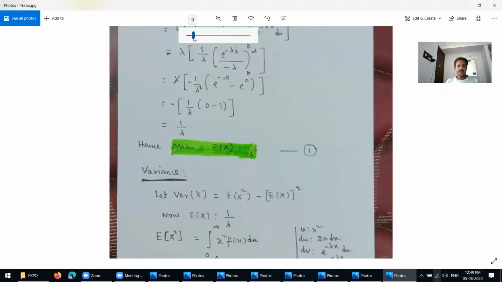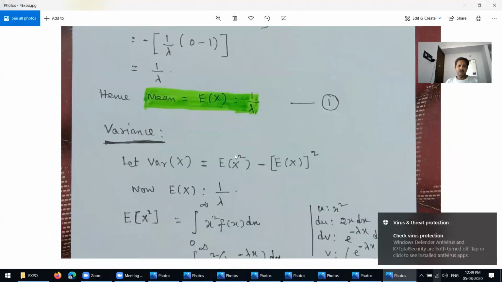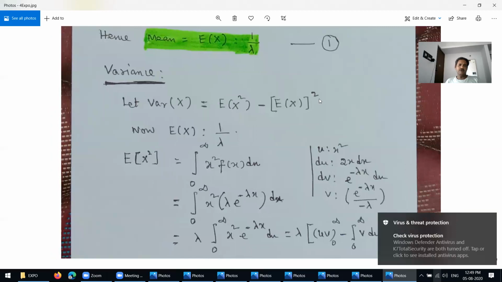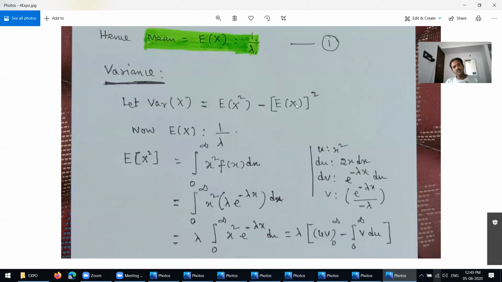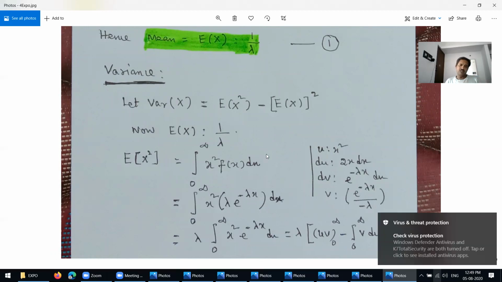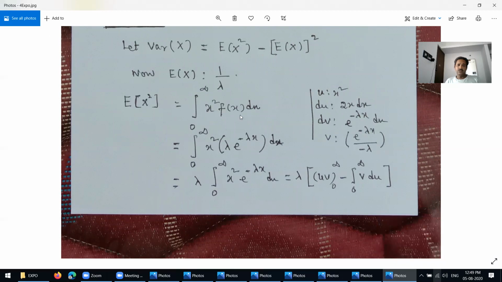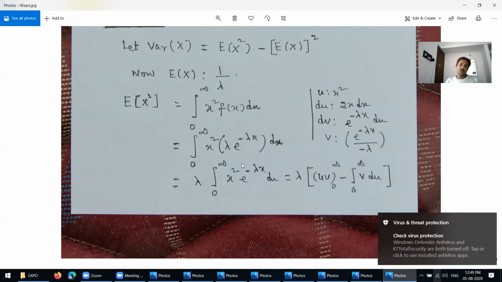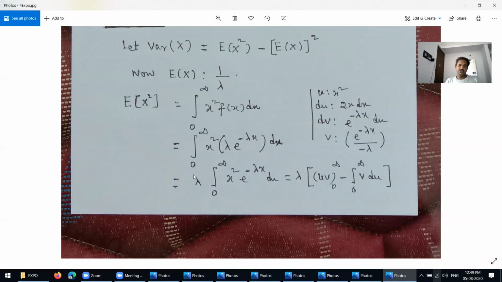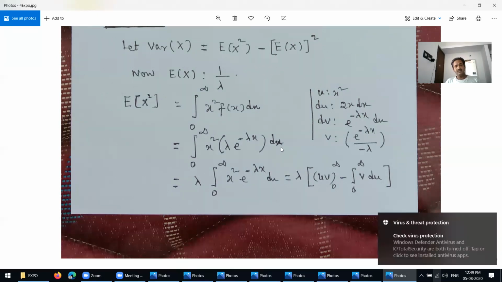See here now. The mean is nothing but this one. Next, the variance is equal to this formula. Already we know the value, expectation of x equals 1 over lambda. Next we have to find expectation of x squared. By the definition, it is x squared into f of x. What is f of x for the exponential distribution? Lambda into e power minus lambda x into dx. So the integral from 0 to infinity of x squared into lambda into e power minus lambda x into dx.